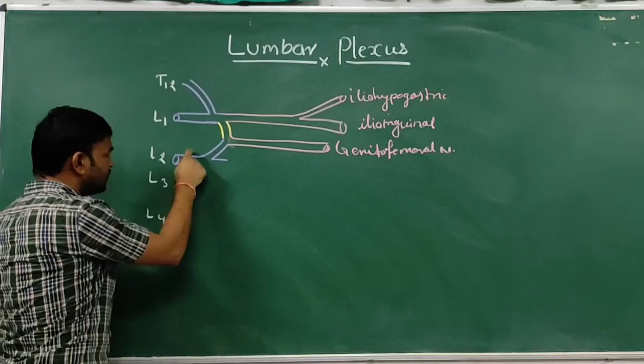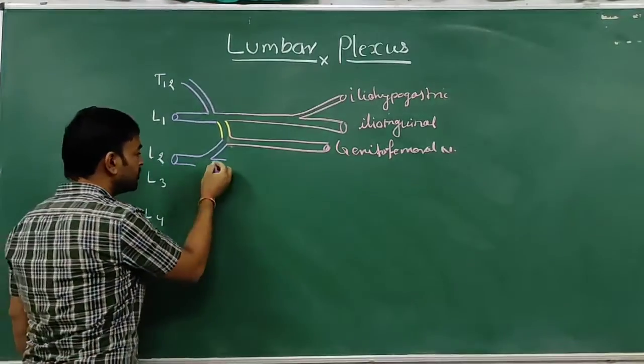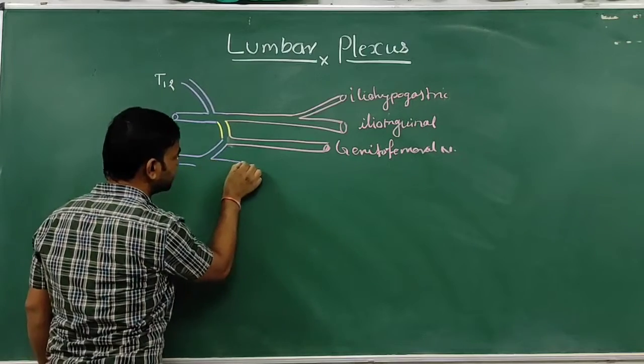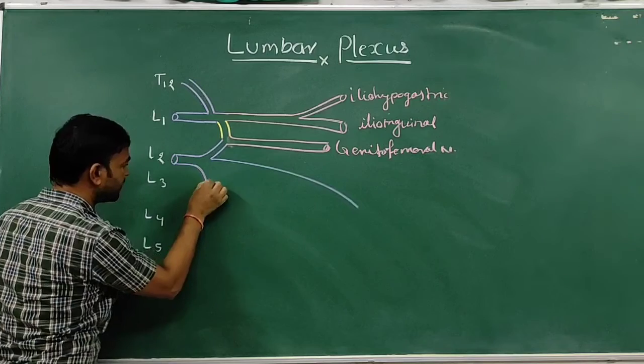Now the ventral rami of L2 gives two divisions, the dorsal division and the ventral division. So this is the dorsal division and this is the ventral division.